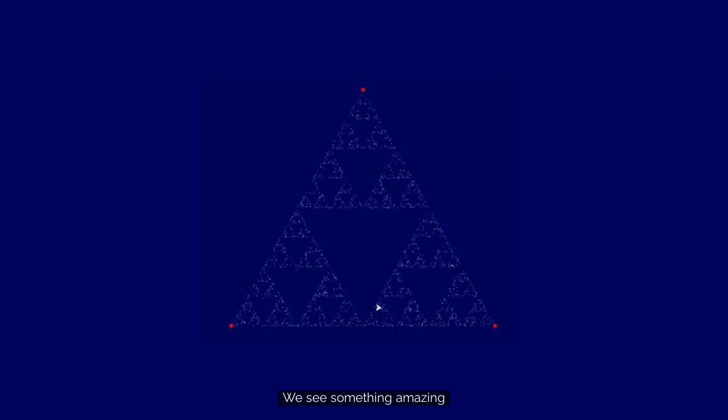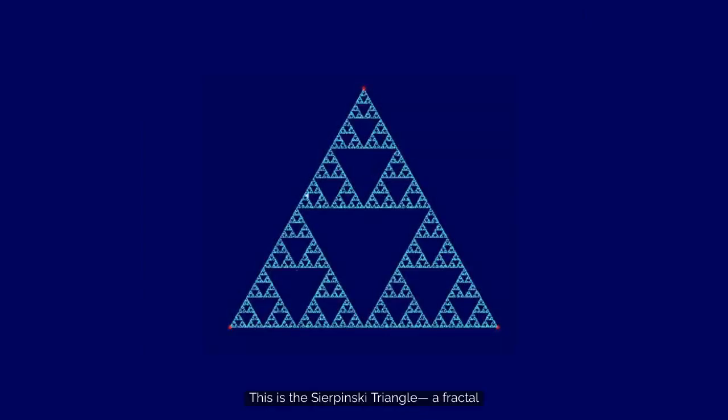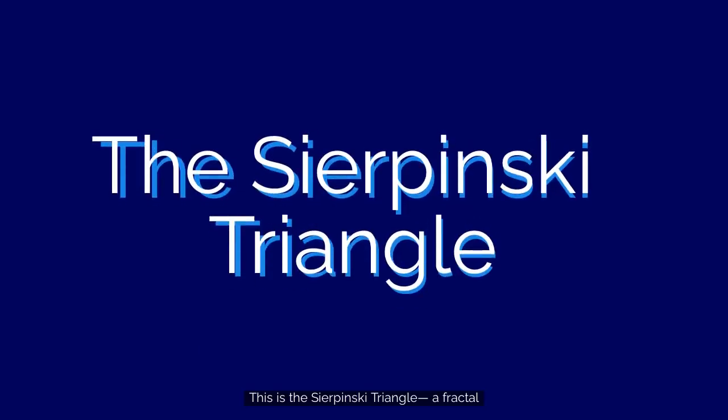Let's play a game. We're going to create a triangle and select a point within it. We then pick a random corner from the triangle with half the distance toward it and repeat. After a few thousand repetitions, we see something amazing. This is the Sierpinski triangle, a fractal.